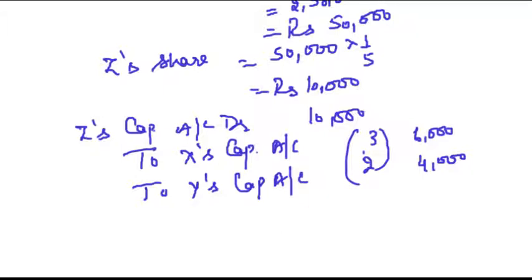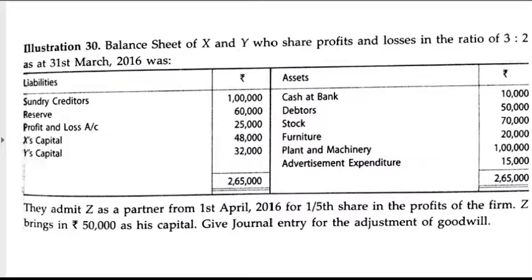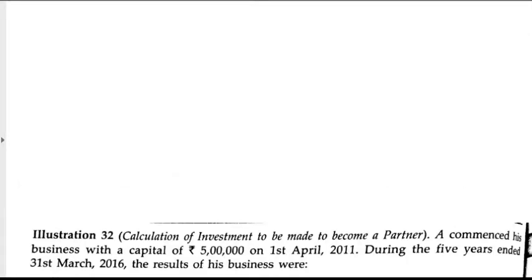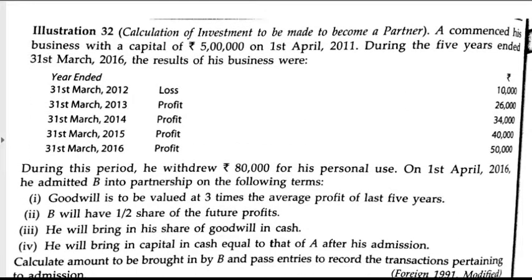Now, let us see one more practical problem.